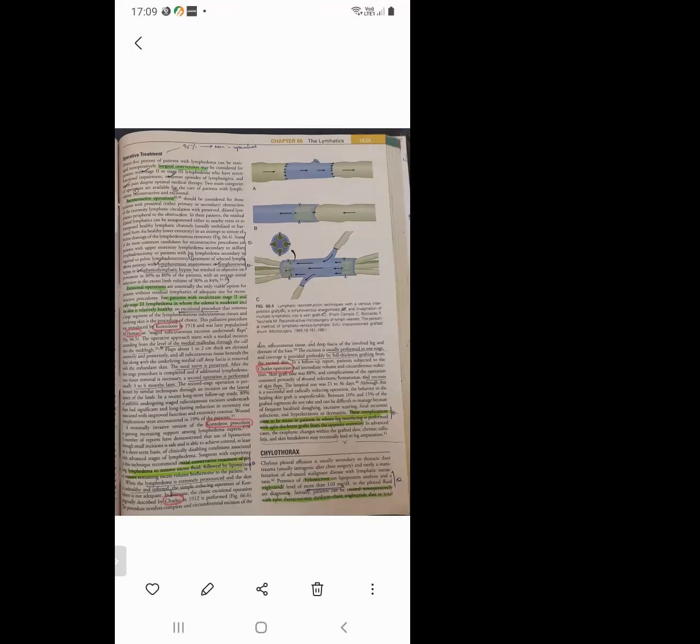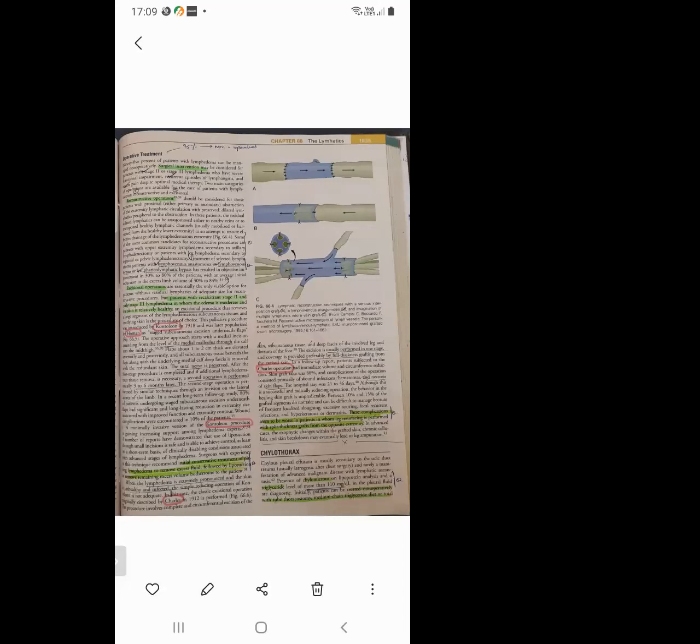So the indication is a patient with recalcitrant stage 2 or early stage 3 lymphedema in whom the edema is moderate and the skin is relatively healthy. See the words recalcitrant stage 2 and early stage 3. The edema is only moderate, and the skin is healthy. Only then can you go for this excisional procedure.